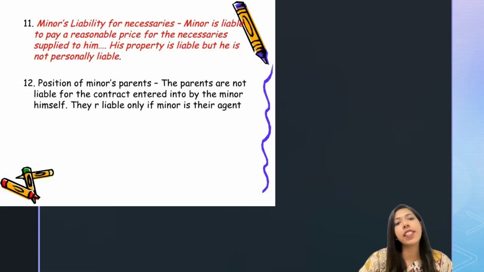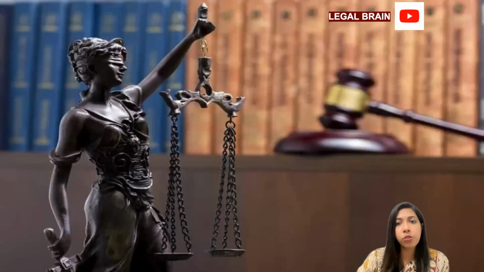And the next position is the position of minor's parents, and it says that the parents are not liable for the contract entered by the minor himself. So the parents will not be liable for any contract entered by the minor, and the minor can always escape by pleading minority, because the contract or the agreement will always be void in nature. That means void ab initio. So these are the major elements of minor's contract.